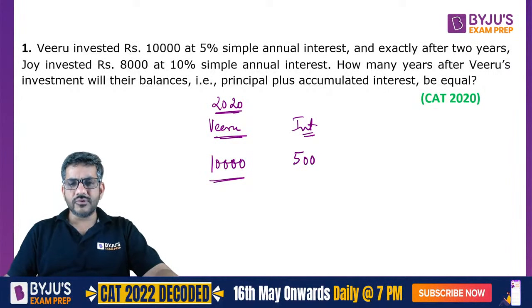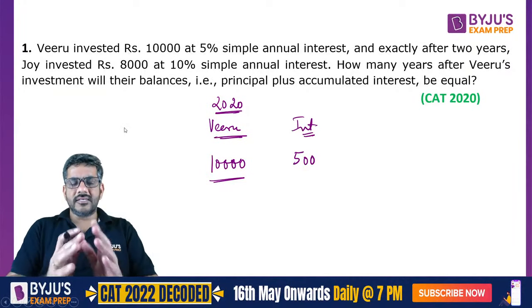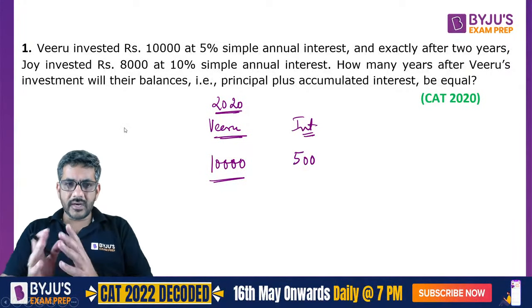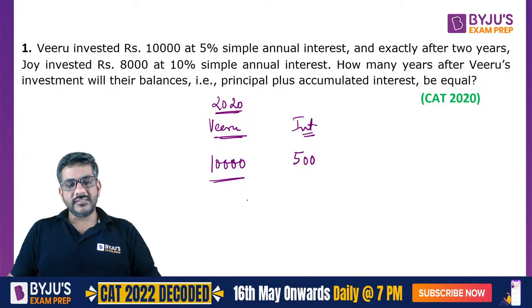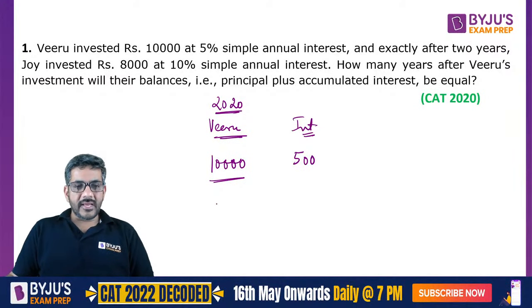I hope this is okay. I mean, no problem should be here at this point. That 10,000 rupees is the principal. You are getting 5% interest on this. 5% of 10,000 is equal to 500. But when I talk about Joy here, what is Joy doing?